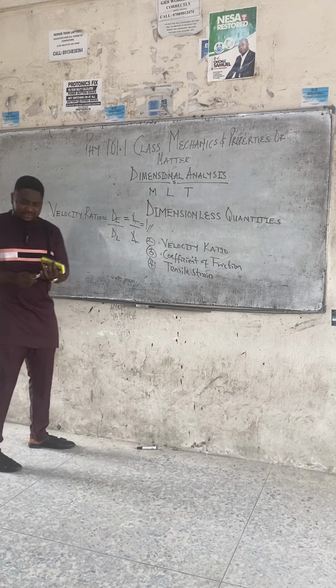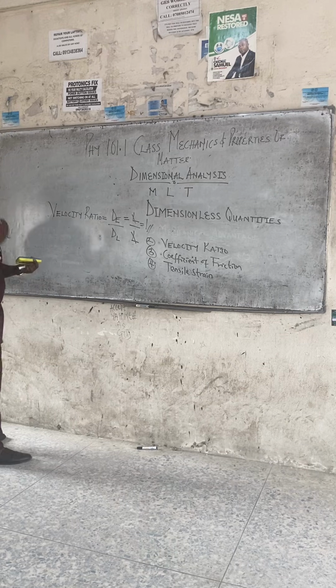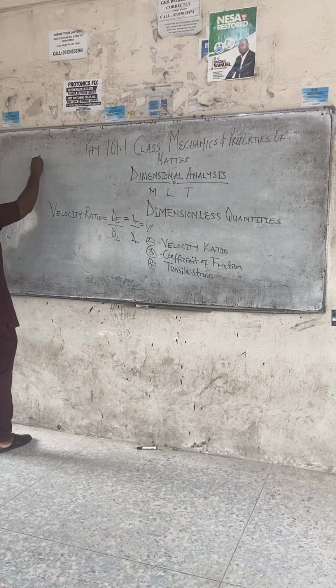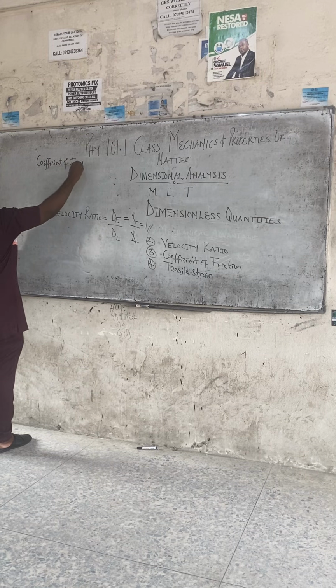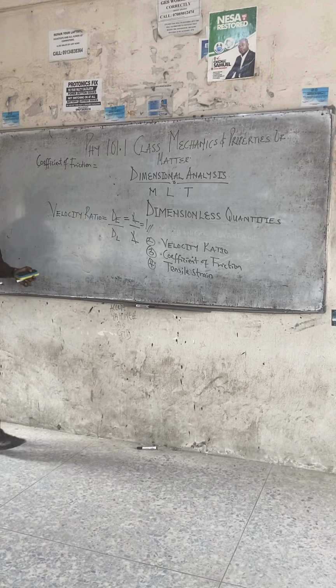The next one is coefficient of friction. Plus, the coefficient of friction is the ratio between two forces.